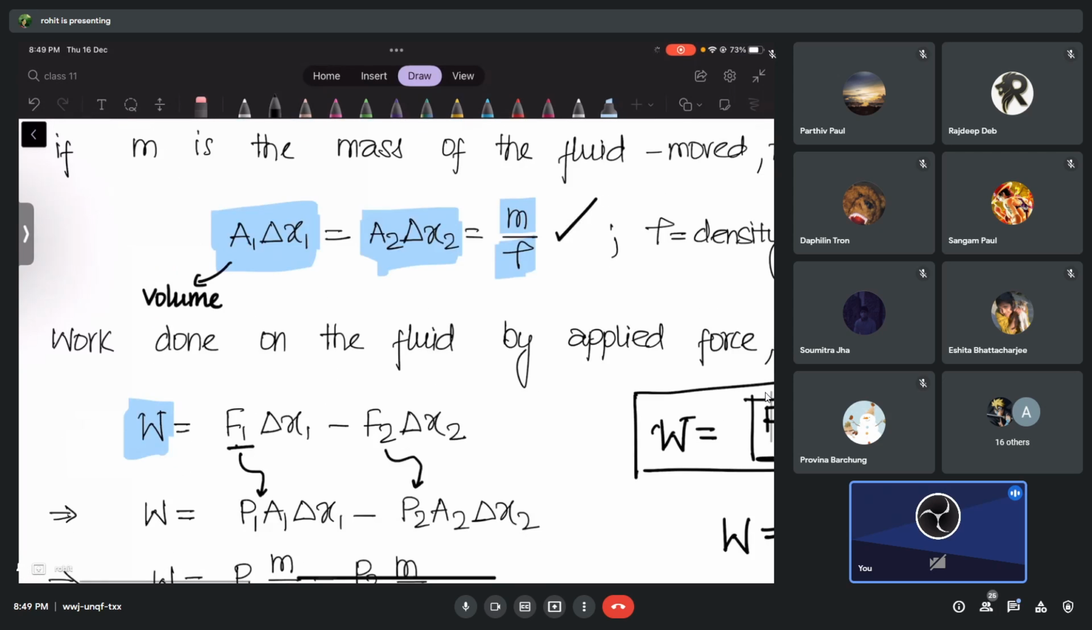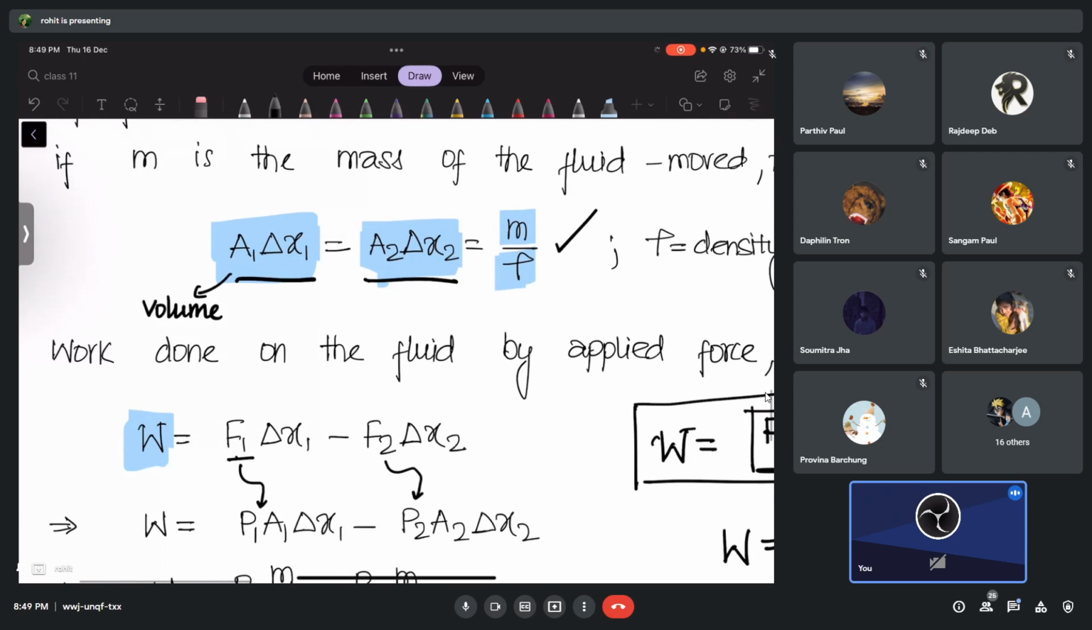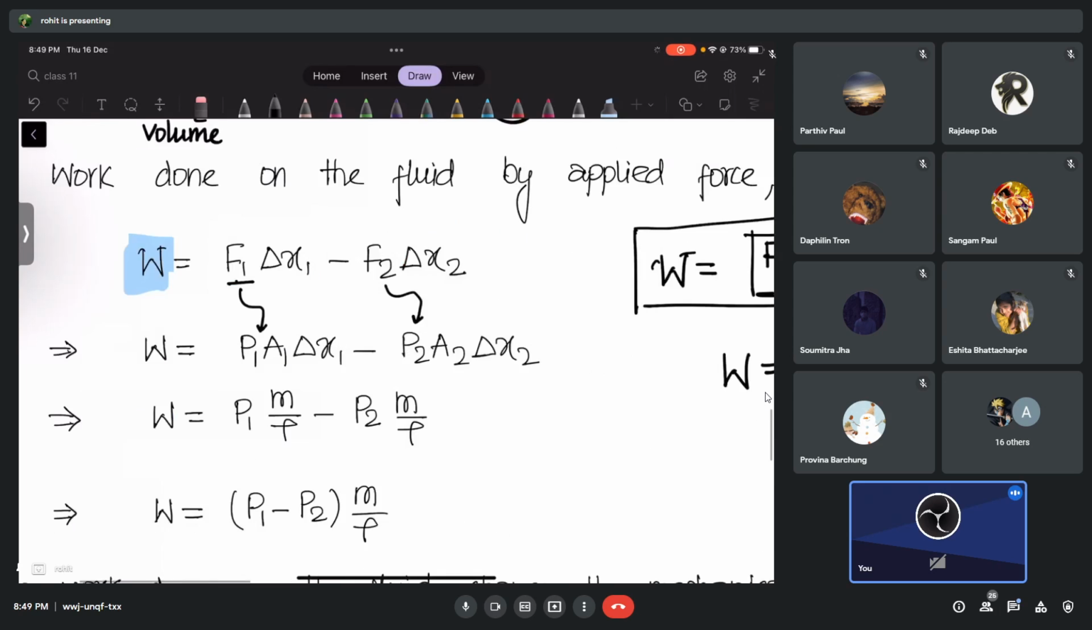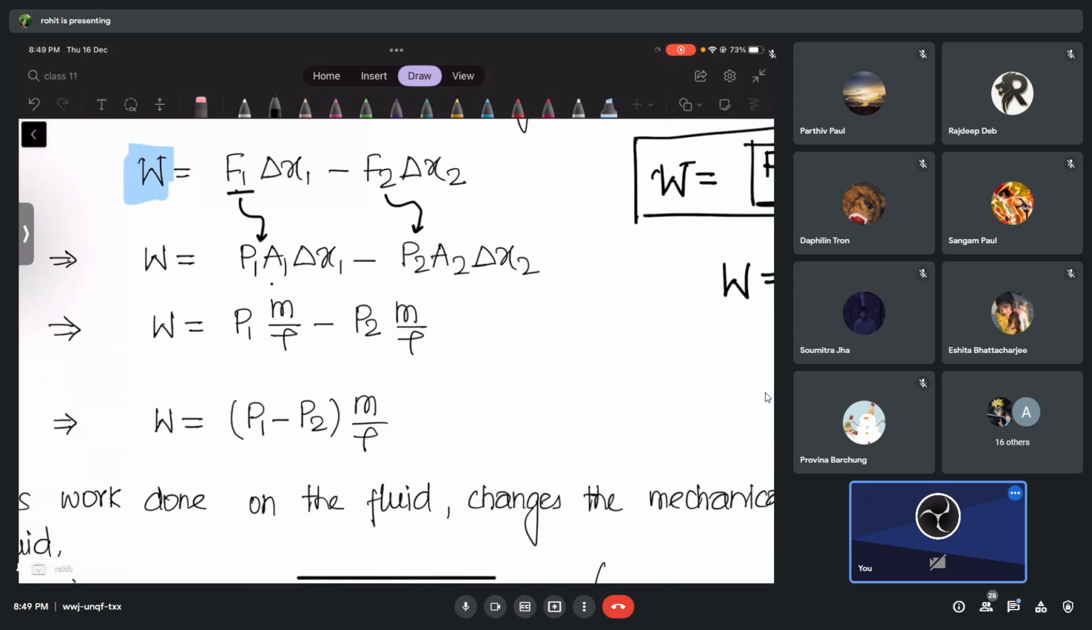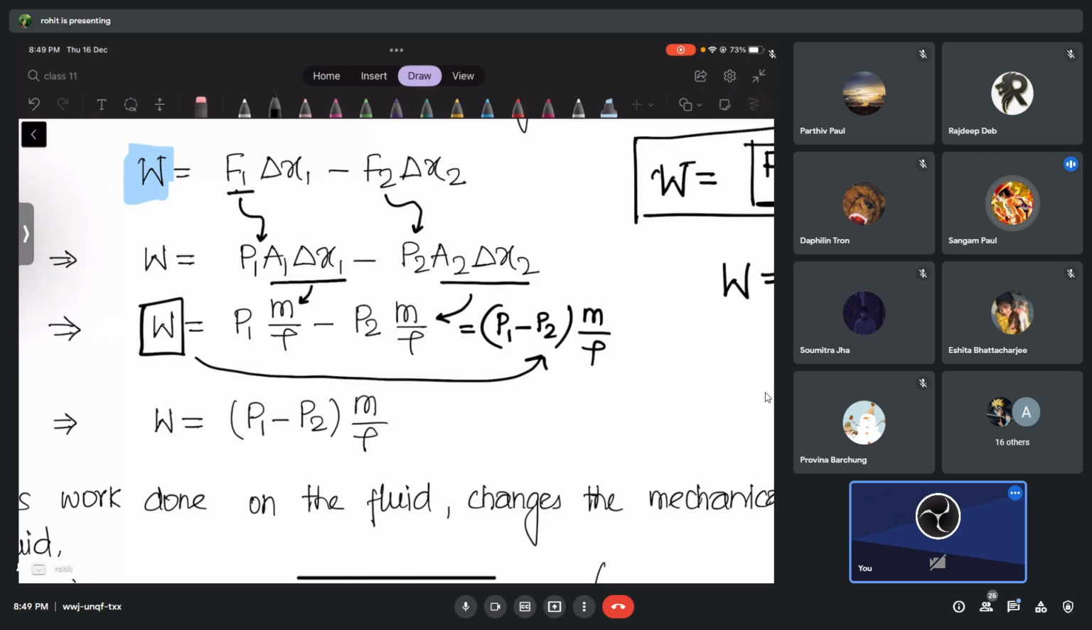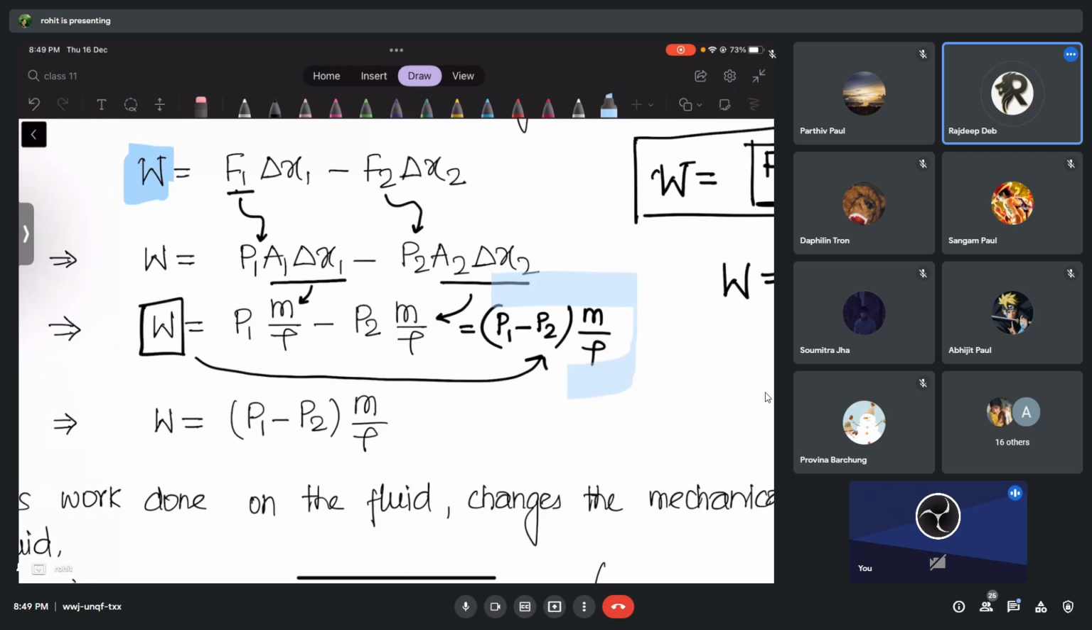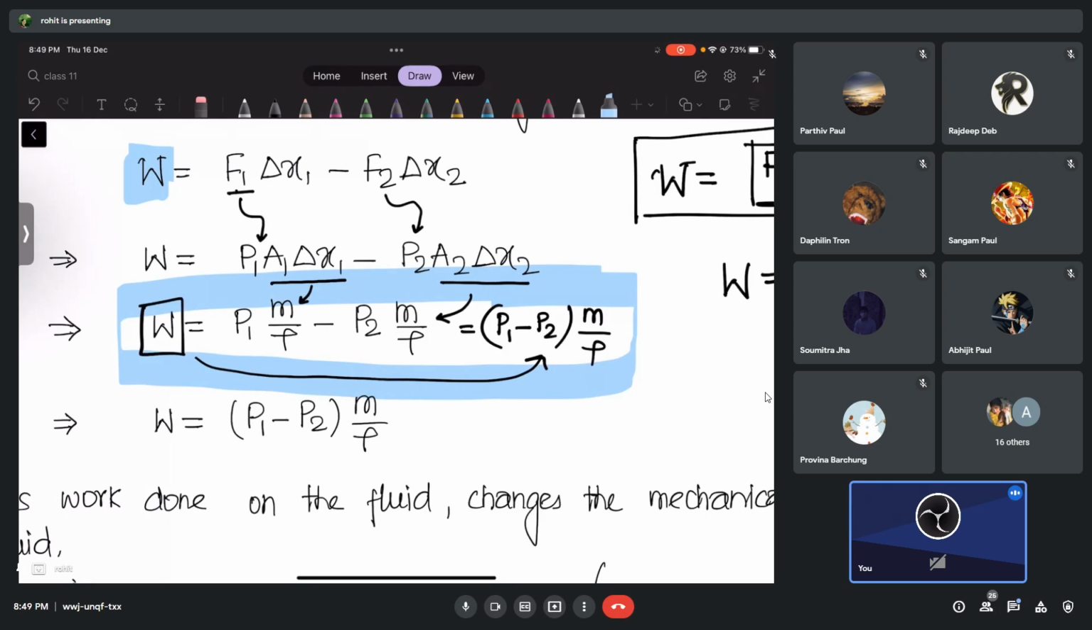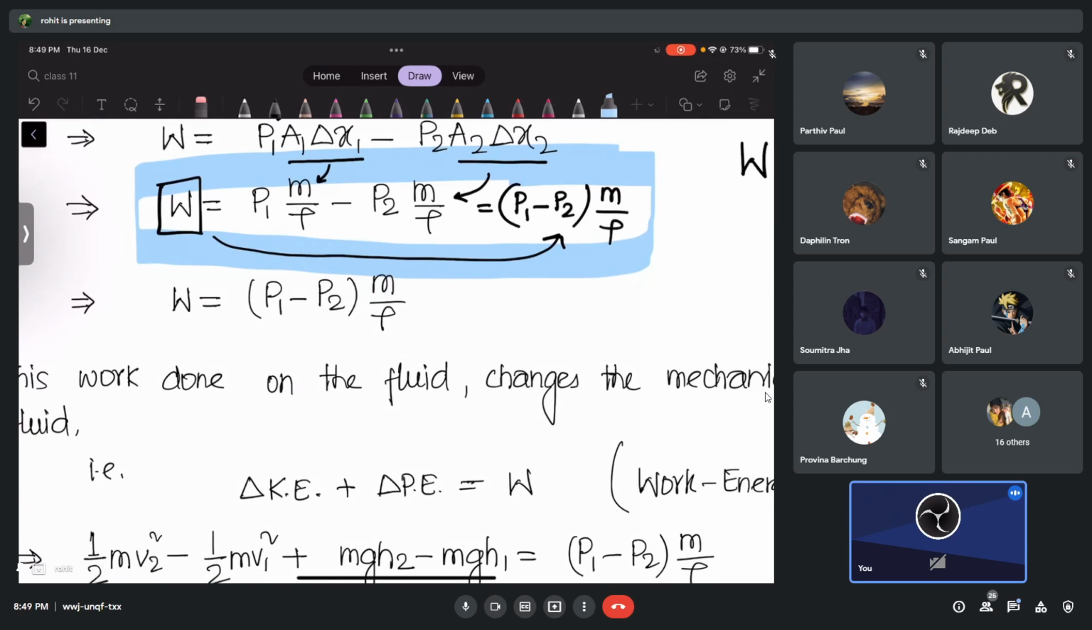And just now, A1 x1 and A2 x2 is m by rho. So I'm going to use that now, because we have area. In place of this I'm writing mass by density, and here also mass by density. So I simply get P1 minus P2 times m by rho. So what have I calculated, guys? Work done. We have calculated work done on the liquid, which is P1 minus P2 times m by rho.